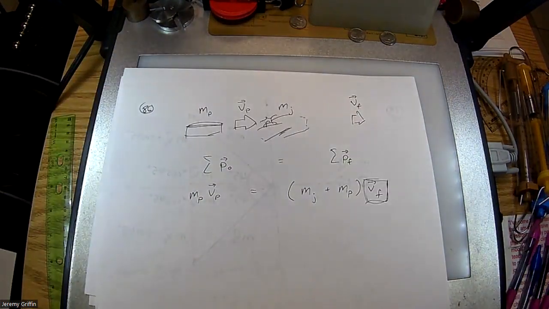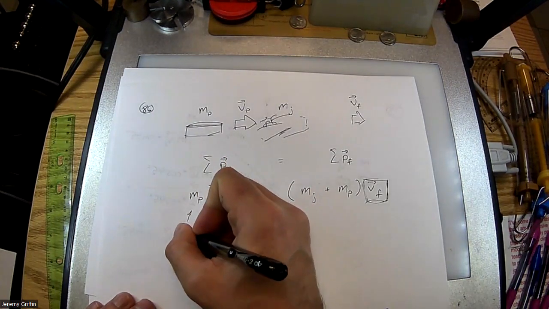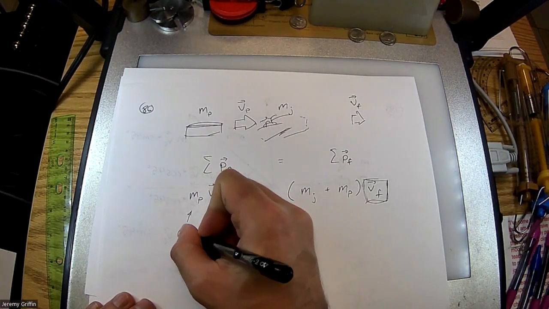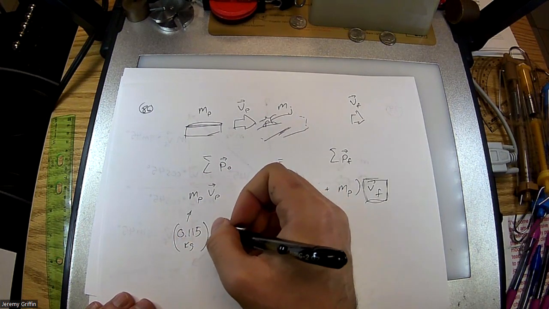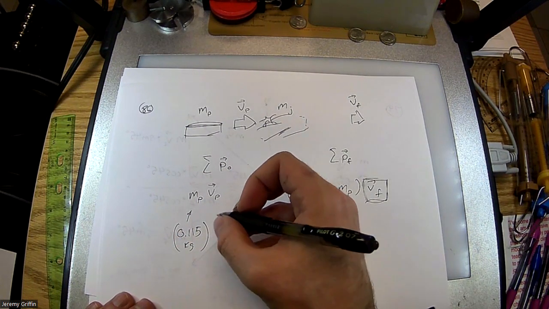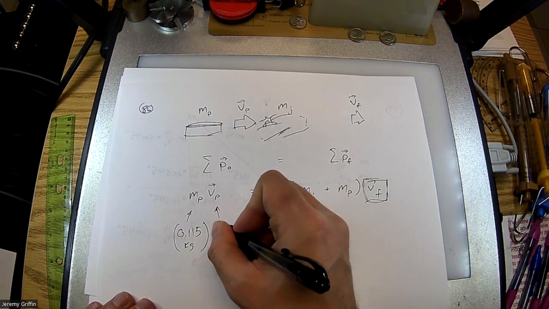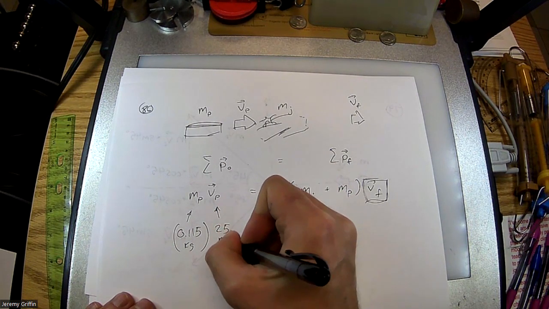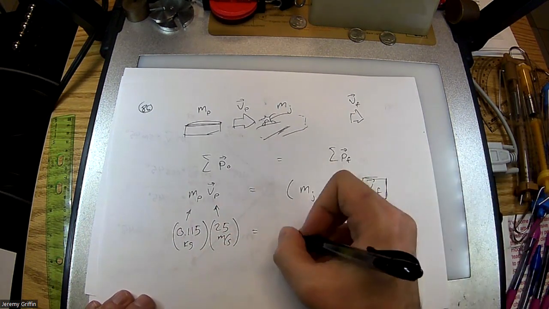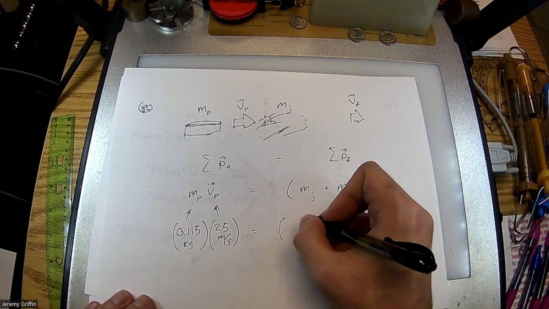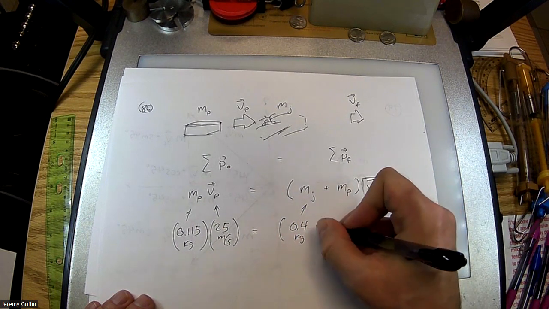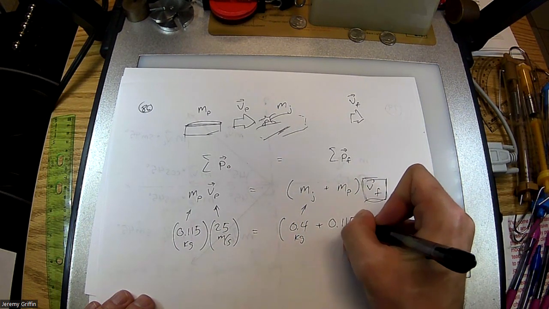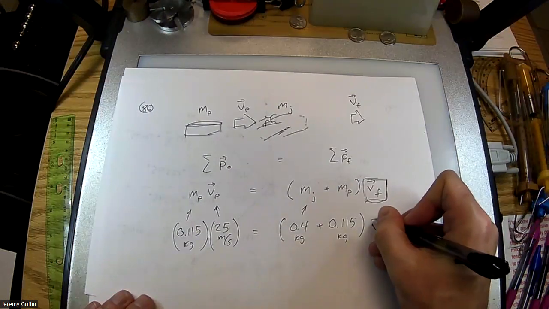Okay. Let's plug in some numbers. Mass of puck, I'll use 0.115 kilogram. Let's say I'm going to strike my puck at 25 meters per second. And then I'll have a jacket with mass about 0.4 kilogram plus the puck, V final.